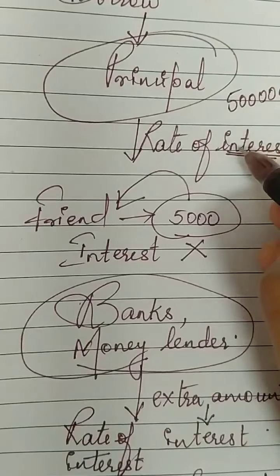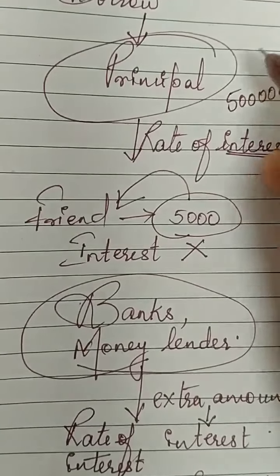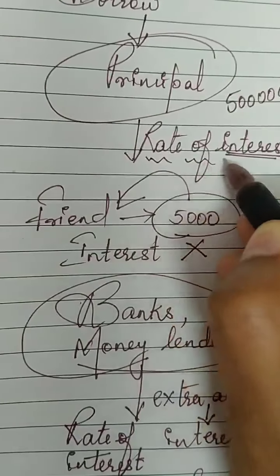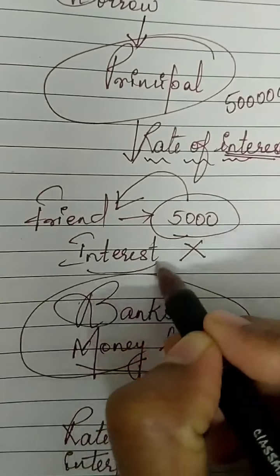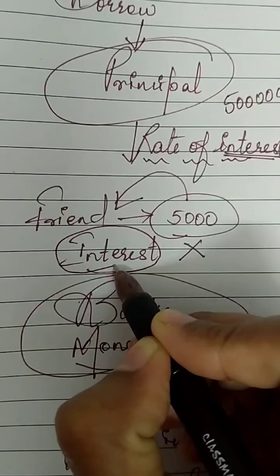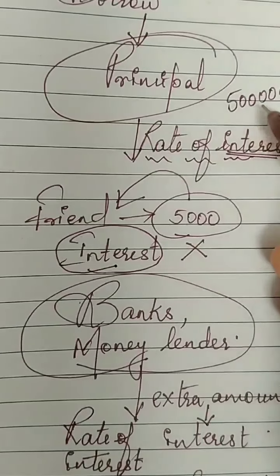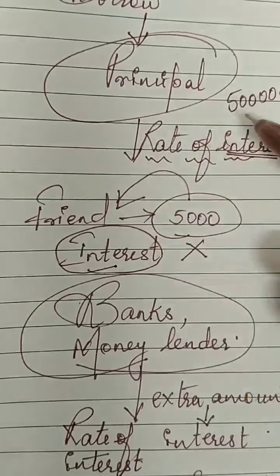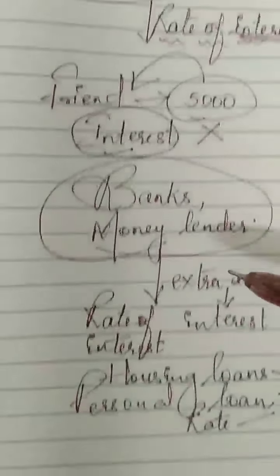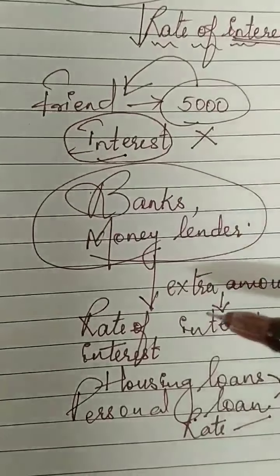After a certain period, you will have to pay an extra amount depending upon the rate of interest. That extra amount that you pay is called interest, and banks have the freedom to fix the interest, as I told you.